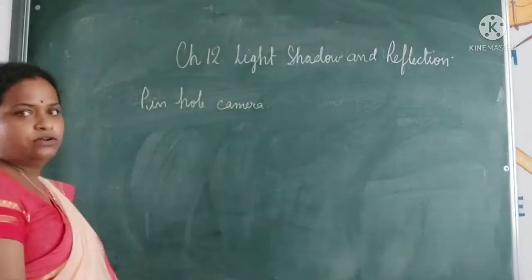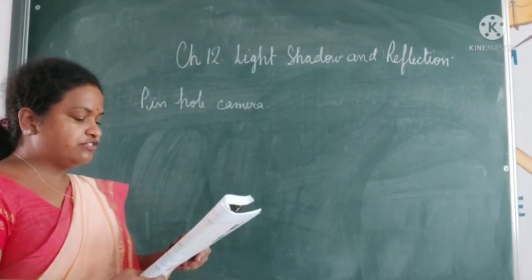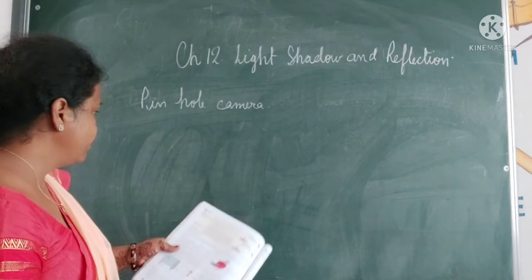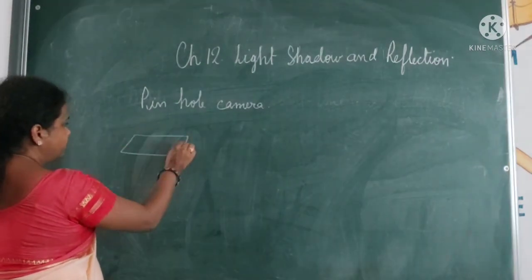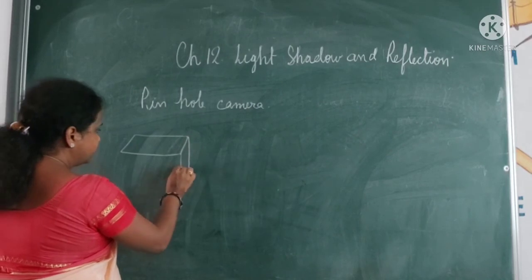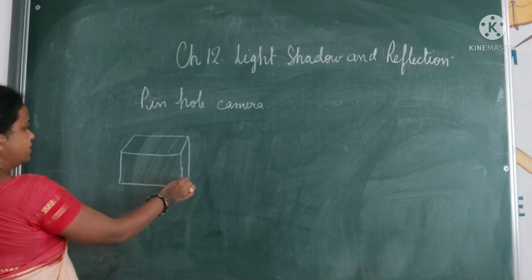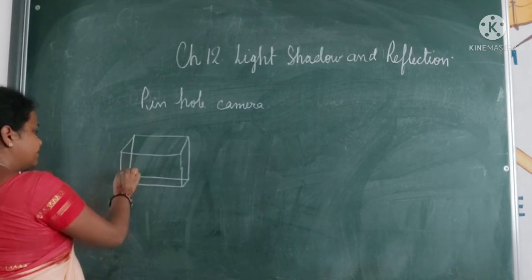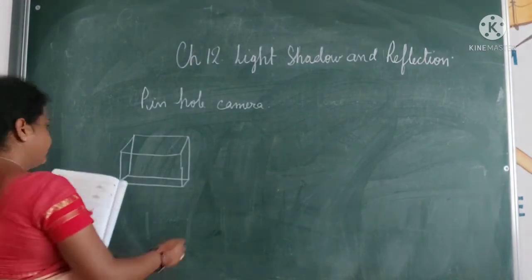So what is a pinhole camera? Have you seen one? A pinhole camera is a camera which works on the principle of rectilinear propagation of light. Nowadays it is not being seen, but earlier it was there. If you have seen the camera, you must have seen that it works on the same principle.